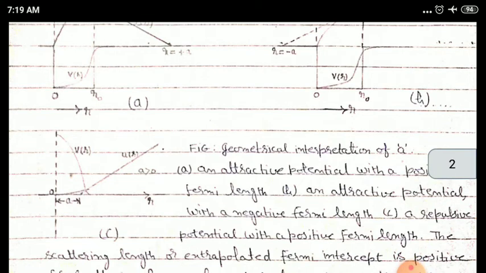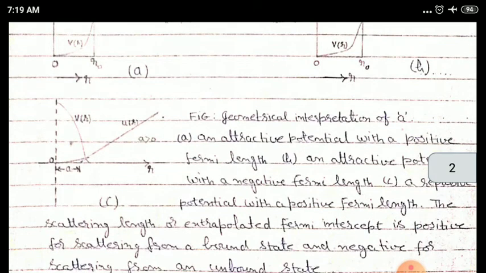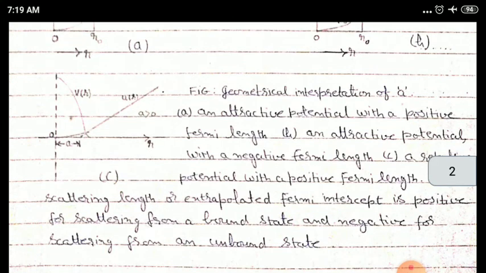Now in diagram C, as we can observe that V is positive, so diagram C shows a repulsive potential with a positive Fermi length. The scattering length or extrapolated Fermi intercept is positive for scattering from a bound state and negative for scattering from an unbound state.